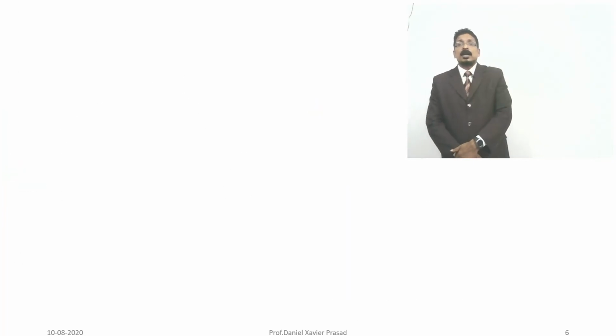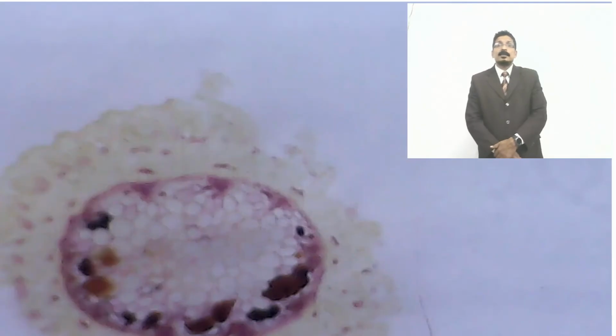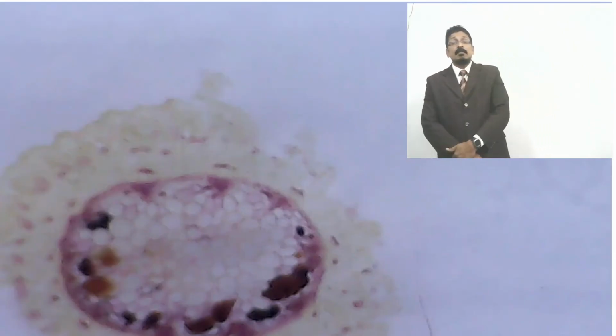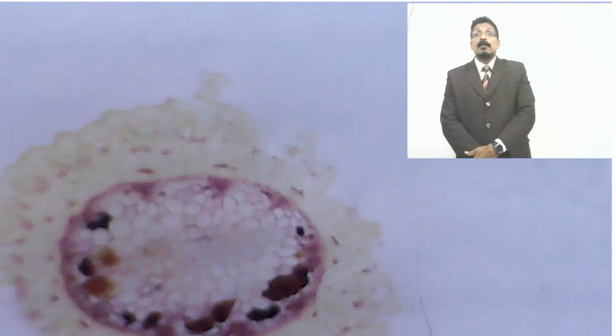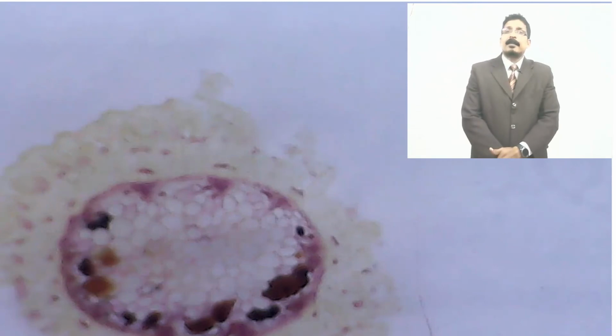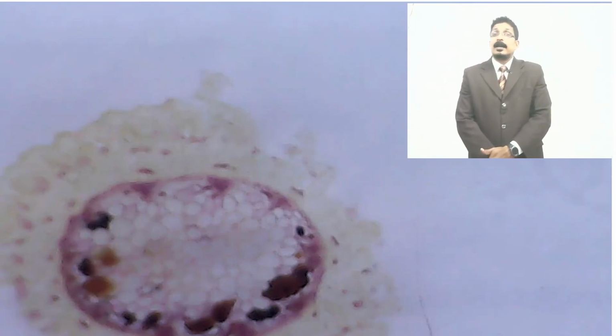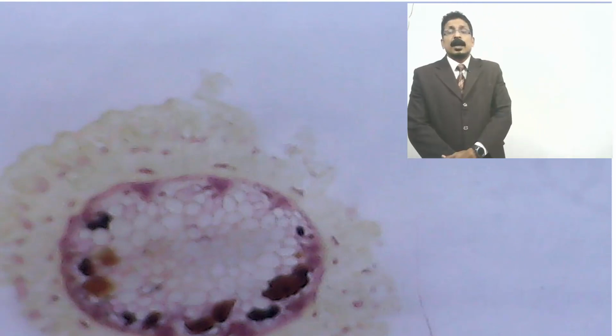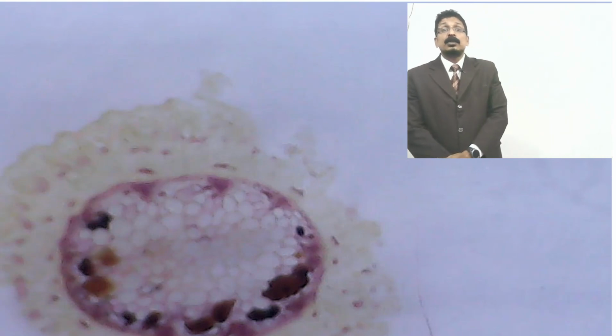Now we will come to the slide section which was taken by our student in yesterday's lab, Ranjita. I do remember the student; she took a very thin section, an amazing section.